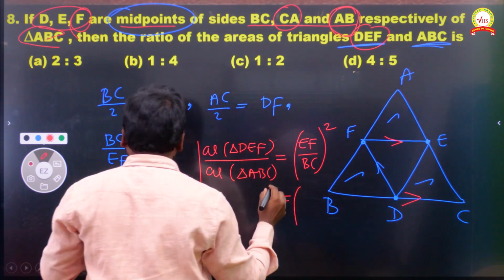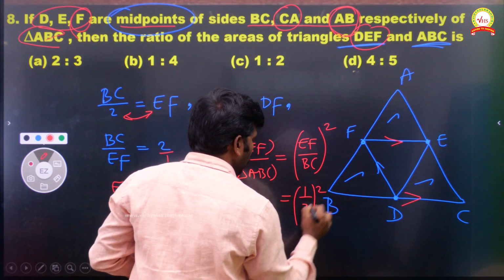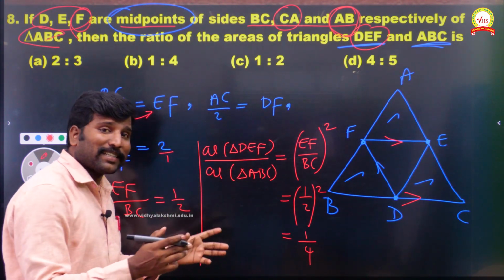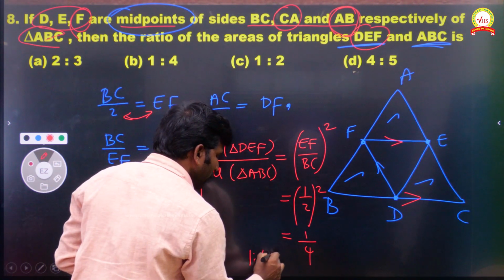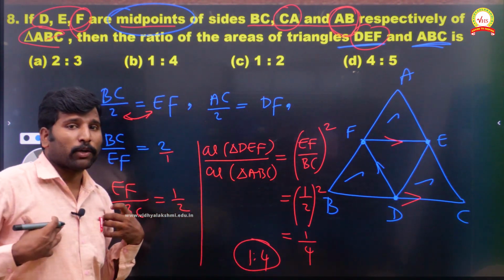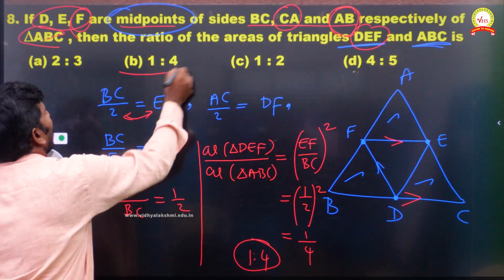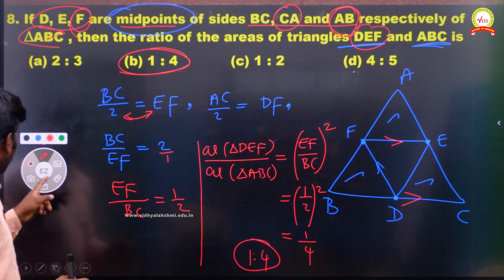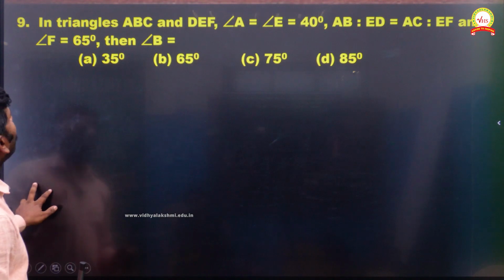That's it. So what I am getting is 1 by 2 whole square. When you square 1, the value is 1, and 2 square value is 4. When you write the answer in the ratio, I am getting 1:4. That's it. So this is my required answer, 1:4, Option B. Do you understand? Right.